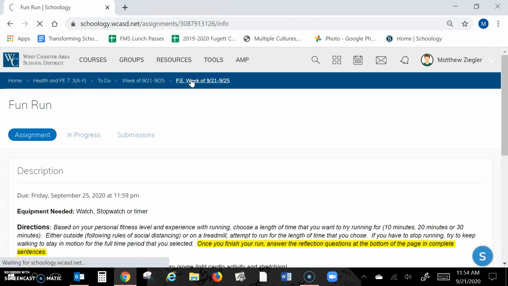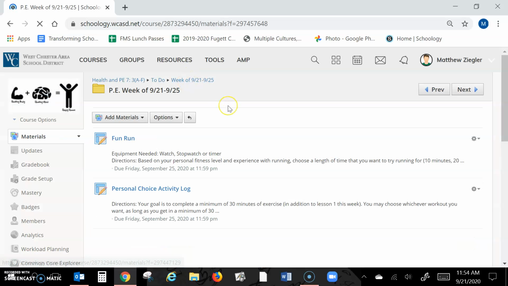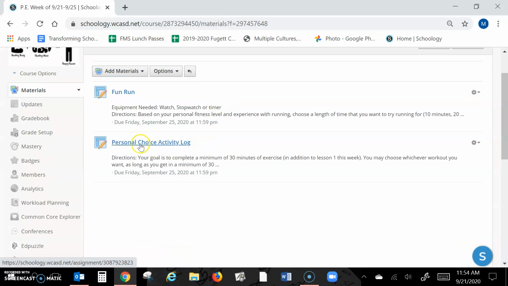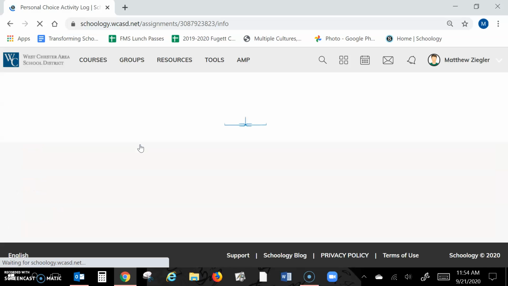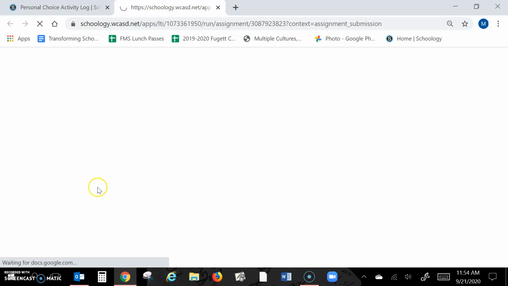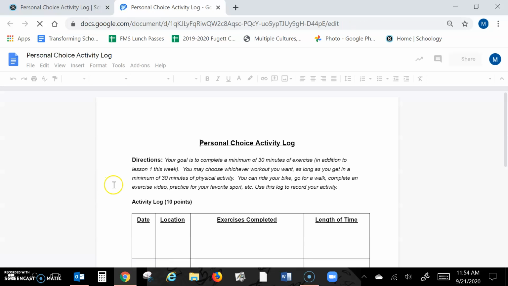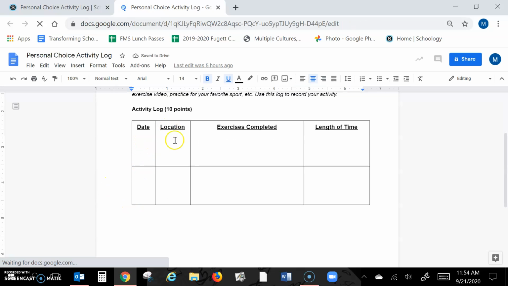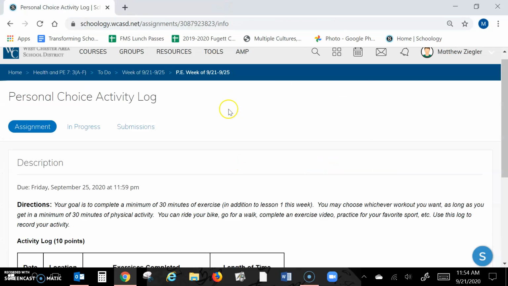If we come back to PE for the week, the other one, as in every week, which is always constant and the same, is your personal choice activity. Again, you click on where it says My Document. It opens up the Google Doc, and then make sure you fill out the date, the location where you're doing your exercise, the exercise that you completed, and if you have to use more than one, make sure that your total length over all the days is a minimum of 30 minutes. So that is phys ed for the week.